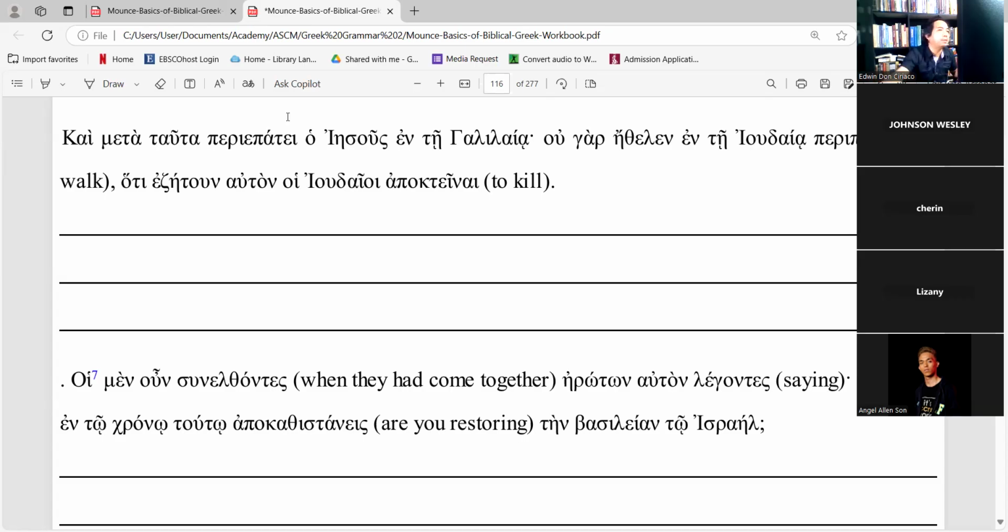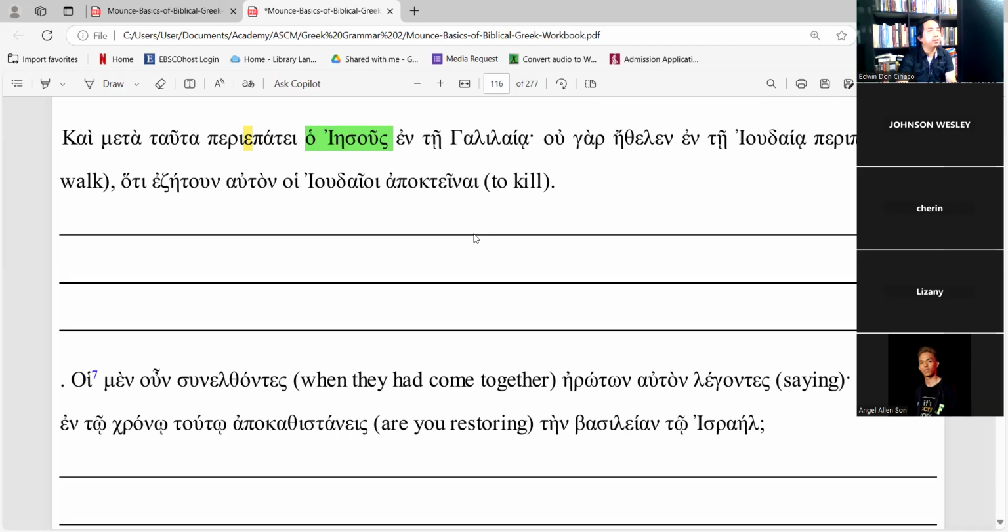So there is an epsilon in this compound word, which means this is imperfect, third person singular, referring to Jesus as the doer of the action. Kai meta tauta periepatei o Iesous en te Galilaia, ou gar ethelen en te Ioudaia peripatein, oti ezetoun auton oi Ioudaioi apokteinai.